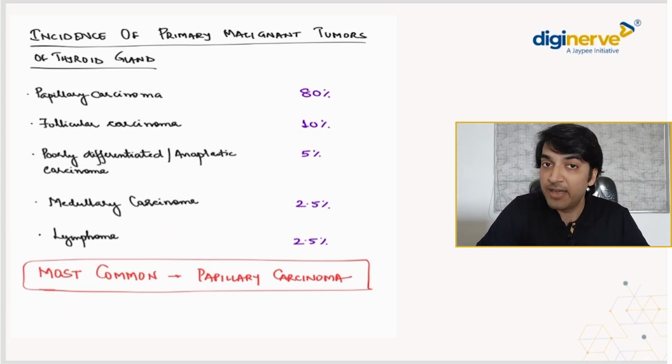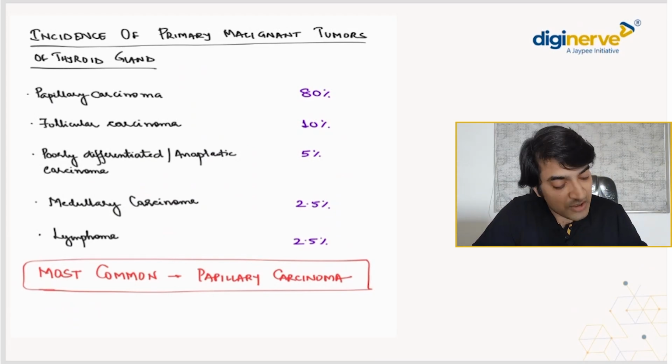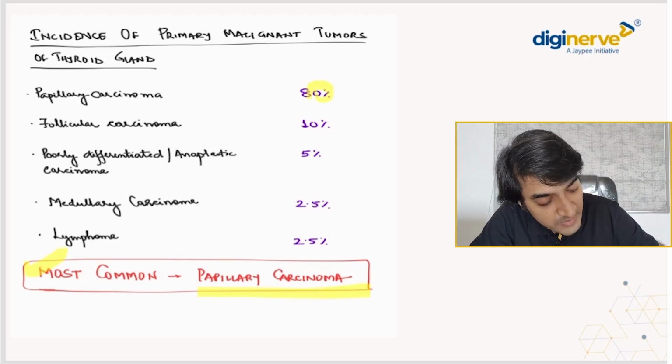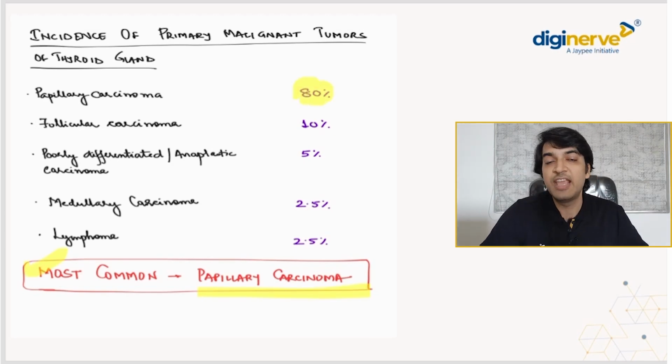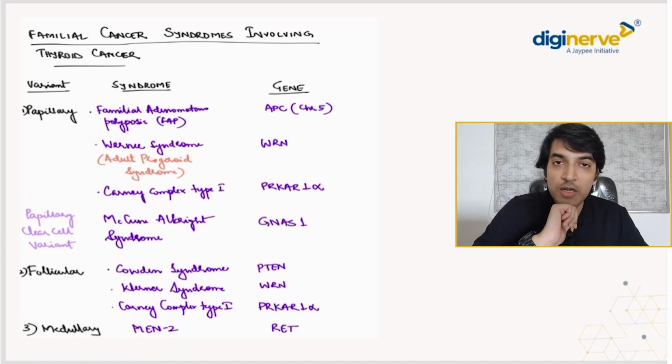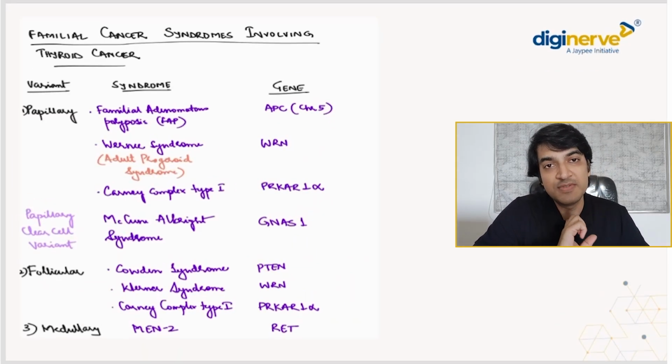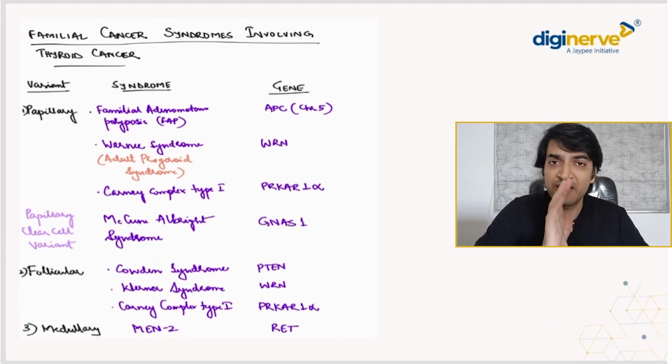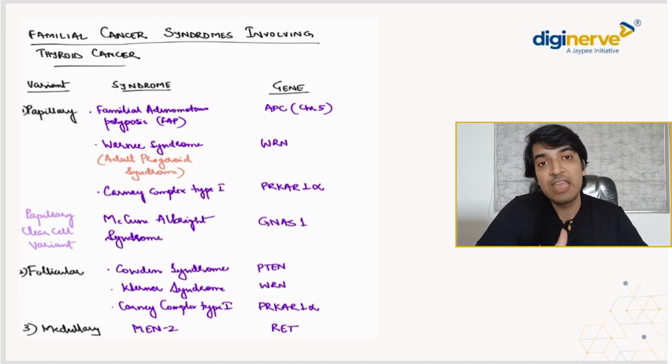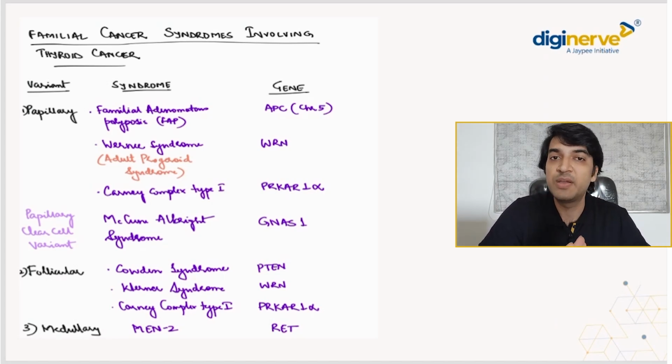Which is the most commonly occurring thyroid neoplasm? We need to know it is your papillary carcinoma. What percent, beta? 80% of the patients usually have papillary thyroid cancers. Alright, okay. Now coming on to the familial cancer syndromes that are associated with thyroid cancers. There are a lot of questions which are asked on that. Let us revise it in one page. This is the one page which, if you read it, the majority of questions will be covered.